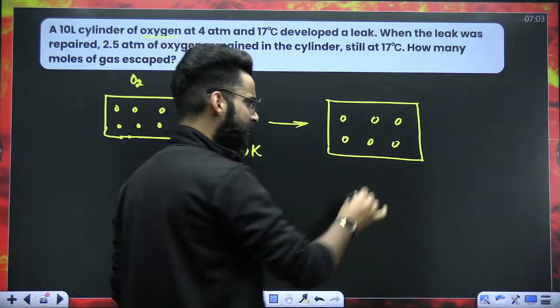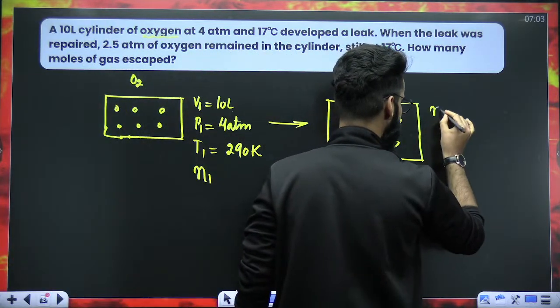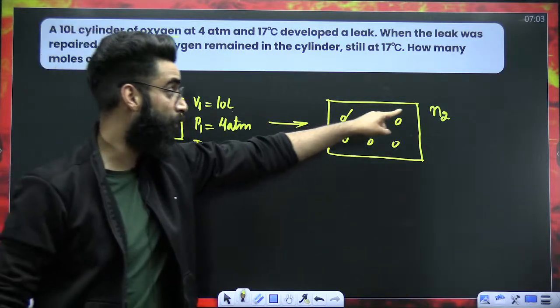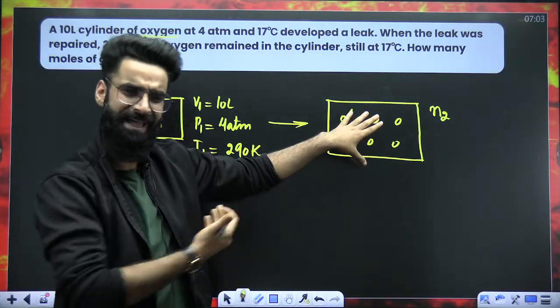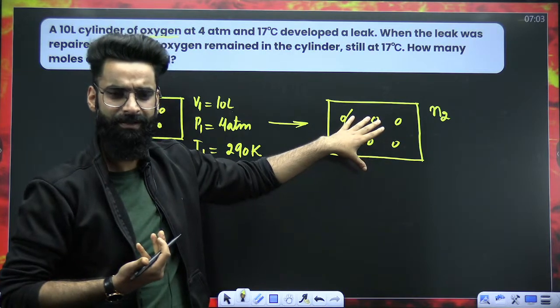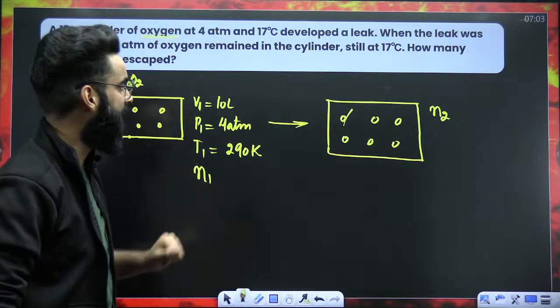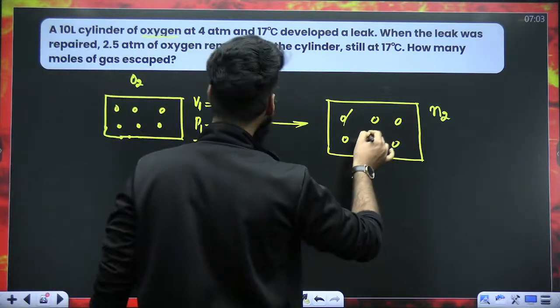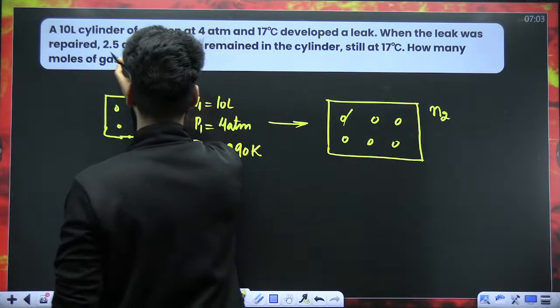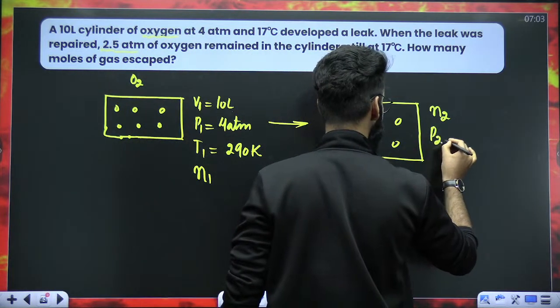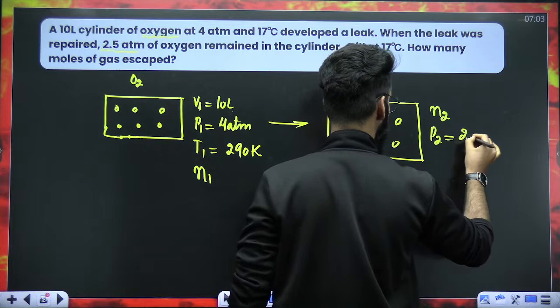Let's assume the number of moles of gas left in the container now is N2, because some of the gas has left. After that, the leakage was repaired. Now, my dear students, the remaining moles of the gas are at the pressure 2.5 atm. So pressure of the gas right now, which is left in the container, is 2.5 atm.